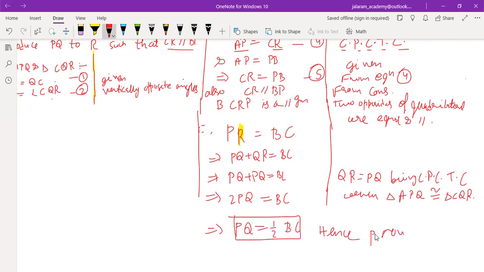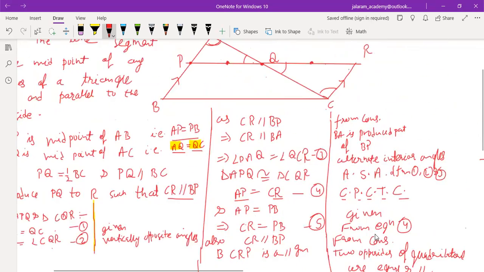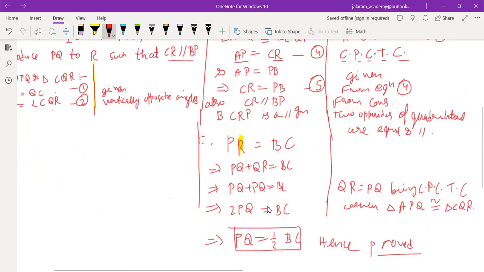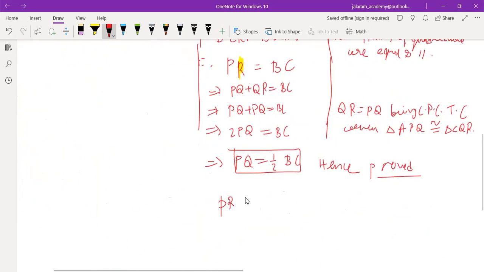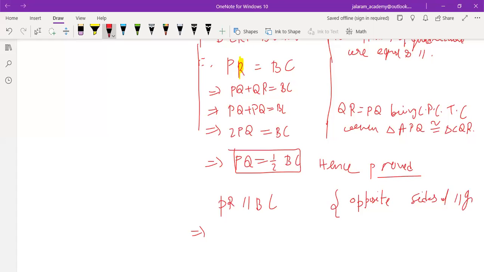The other thing is to prove that this is parallel also. Now, PR is parallel to BC also. Reason? Opposite sides of parallelogram are parallel. Opposite sides of parallelogram PRCB are parallel.